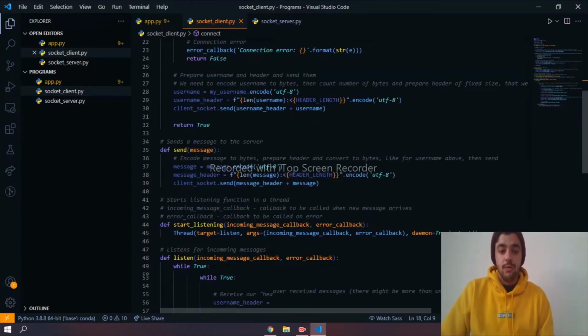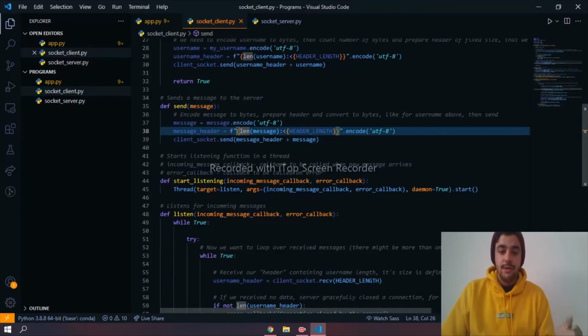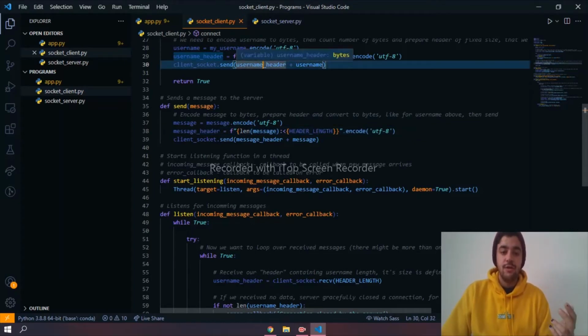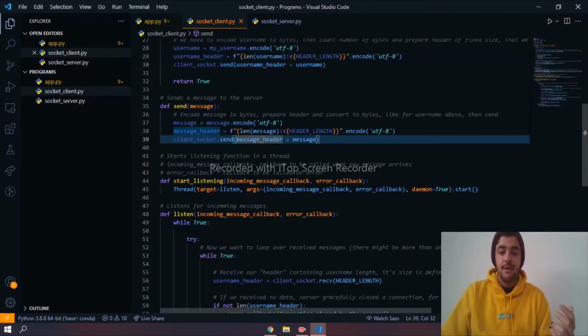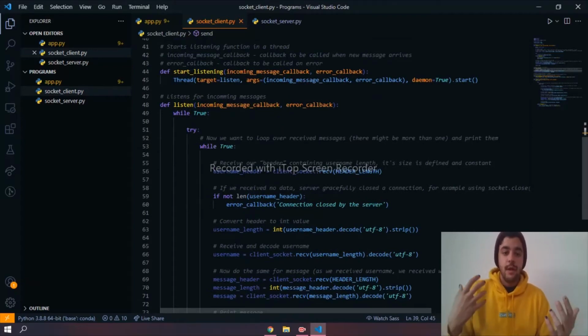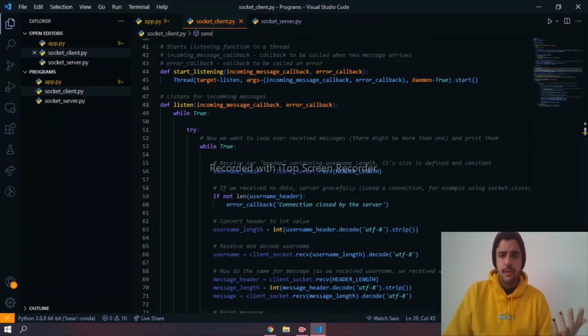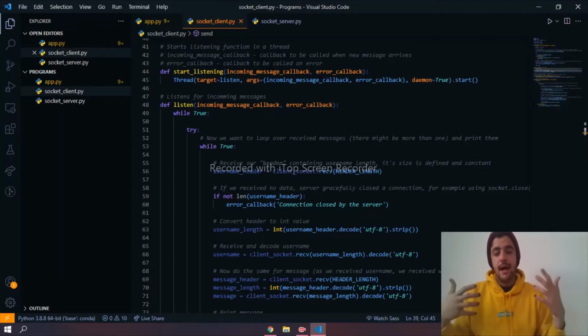As can be seen, the client can send a message by this function, in which the message is encoded with a fixed header size, like I said previously. As we sent previously the username header and the username, now we send the message header with the message. And then it starts listening. That's how the client starts listening if a new message arrives. And an error callback is for when something may happen during that listening for new connections.